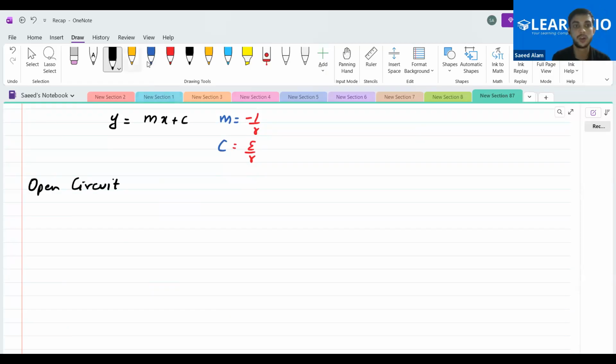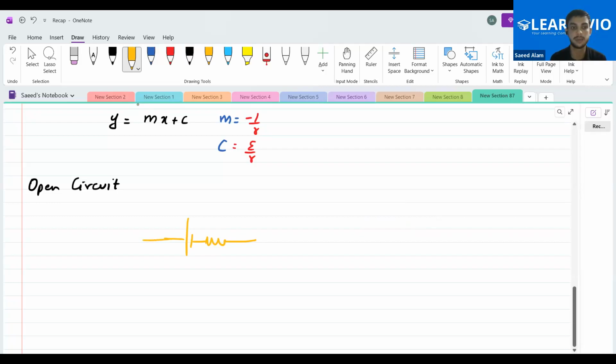What is the condition for the open circuit? Let's say now we are talking about the practical voltage sources. One thing also you should know, that whenever we are talking about the internal resistance, it could be drawn behind this battery as well. It is not necessary that it will always get drawn like this only. It can be drawn in any way.